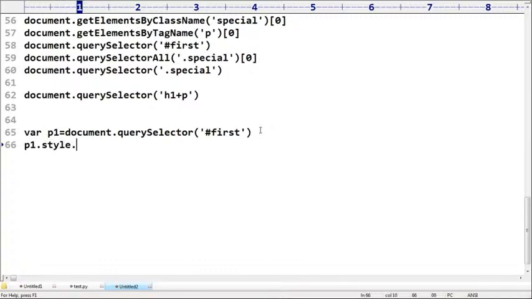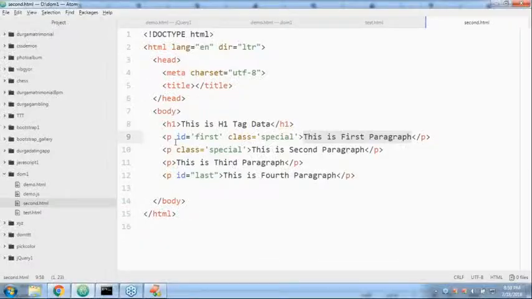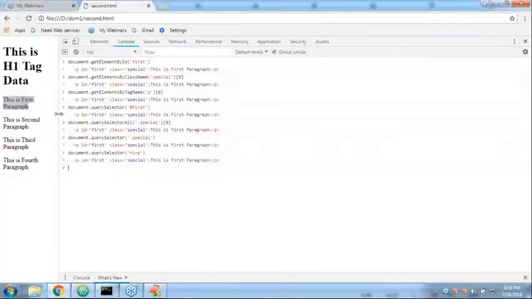Remember this one, sir. p1 dot style dot color is equal to red. I want the text color of p1 in red color, right? Observe very carefully, sir. If I execute this code, what will happen? Are you able to see just one small change?